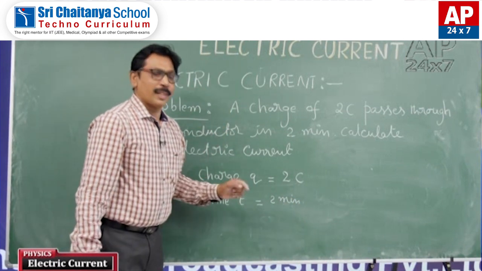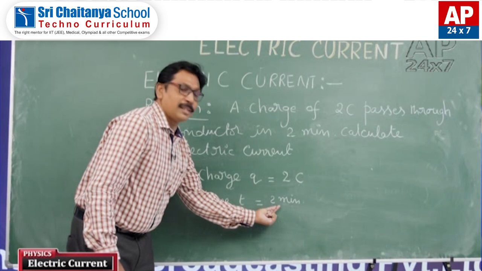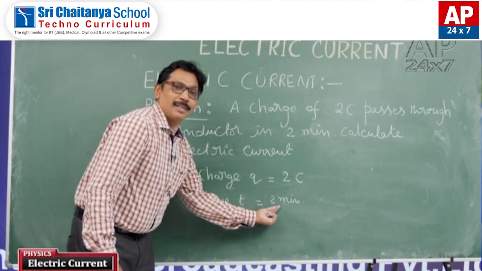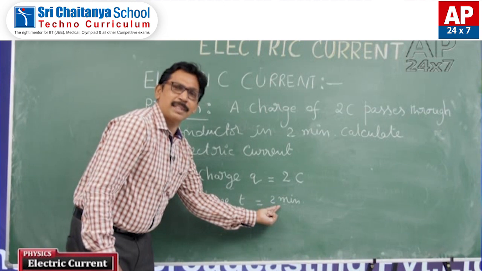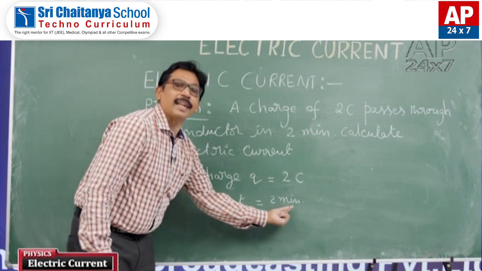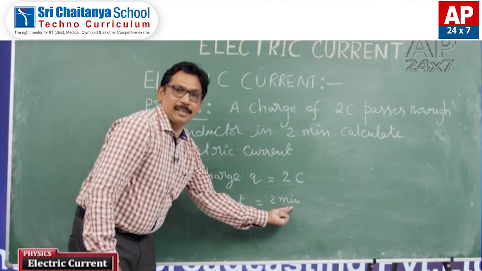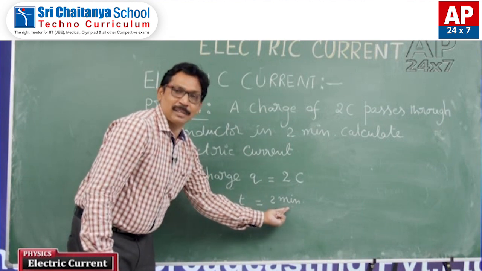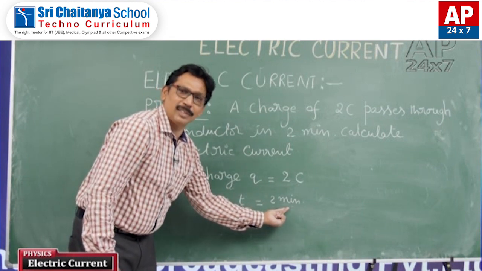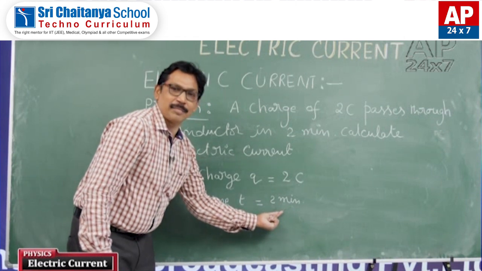Students, in this case you have to concentrate maximum. Time must always be taken in seconds. If it is given in hours, you convert that into seconds.